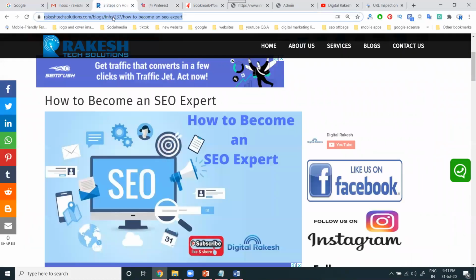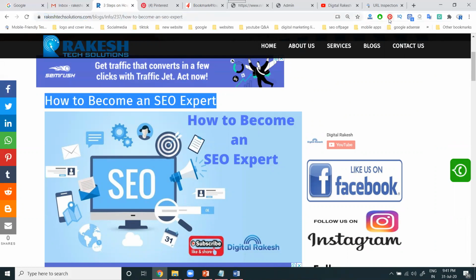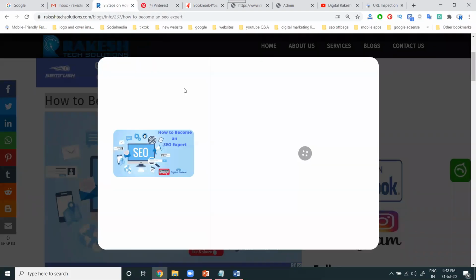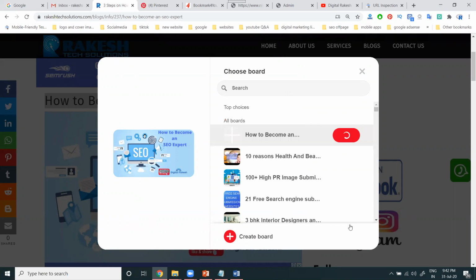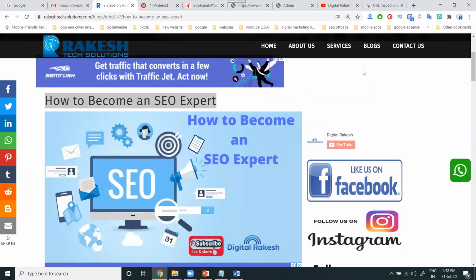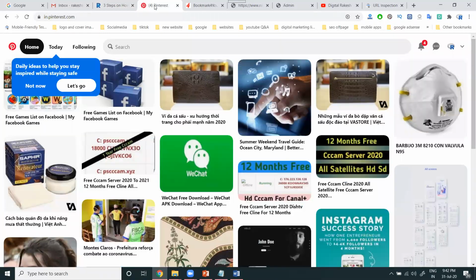Coming to Pinterest. If I go to the Pinterest option, select your URL. We install the Pinterest toolbar, copy the title, and pin it. The Pin it option will be there, and it opens your Pinterest board. Create the board; don't exceed 50 characters, and create it. For one website we can promote a number of keywords, and these are nothing but boards. Create a number of keywords, post them, and promote your website.